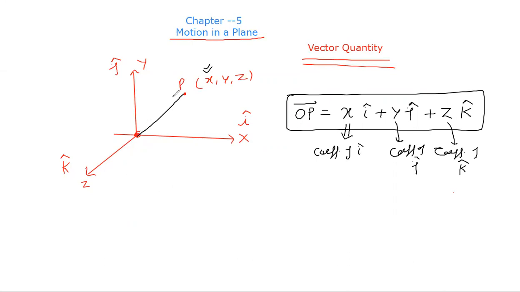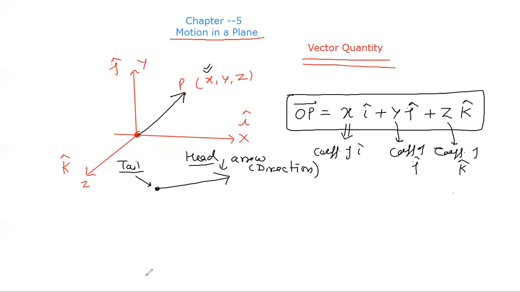And for a diagram, we need to specify the direction. Suppose point P is from O to P, so the direction is in this way. So we need a vector that contains an arrow. The arrow gives the direction, and it is also called the head of the vector. And this point is called the tail of the vector. So head and tail, clear to all of you?